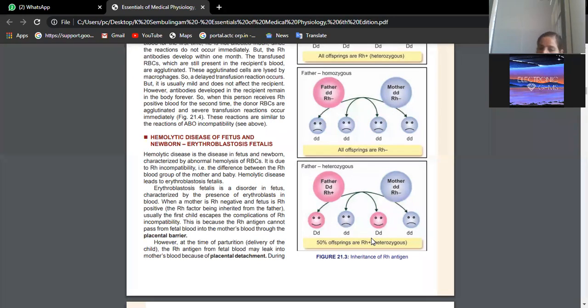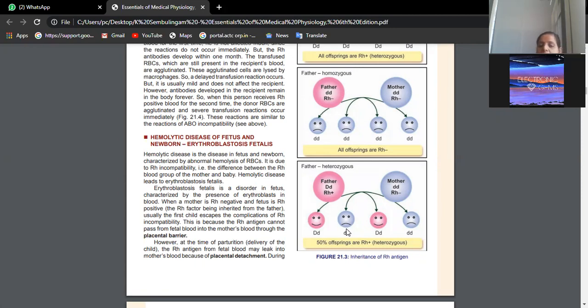Though the mother is negative and the father is positive, at the time of delivery, due to the rupture of the placenta, during the third stage of labor when the placenta comes out, the small capillaries will be ruptured, because of which a few fetal RBCs will successfully enter the maternal blood circulation.